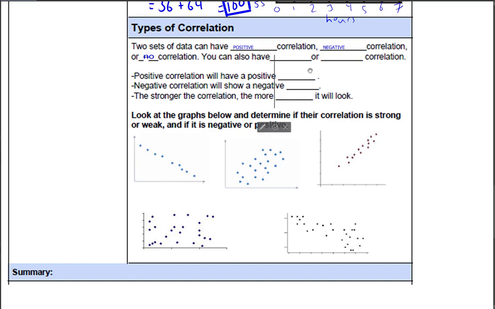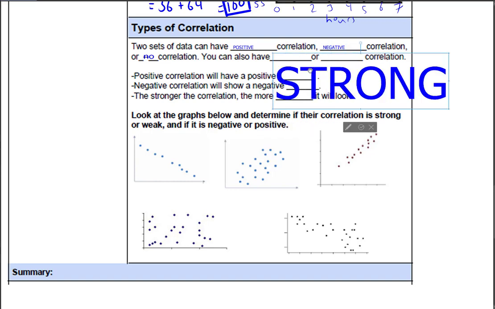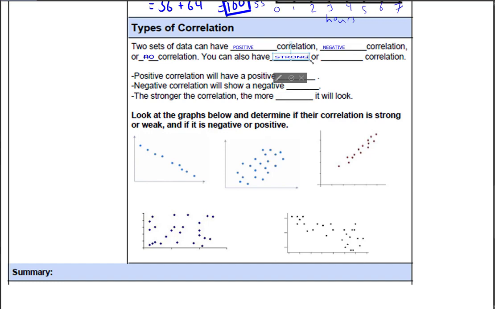All right, and you can also have strong or weak correlation, right? Strong, right? And I'm actually going to minimize this just a little bit to make it fit in that little box, okay? So strong, or you could have a weak correlation, okay?